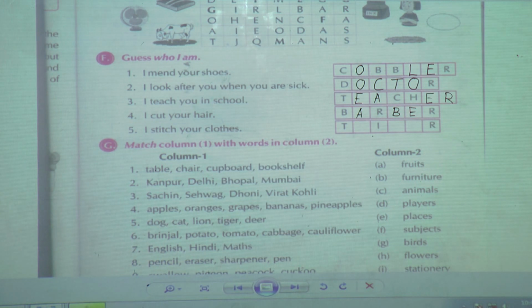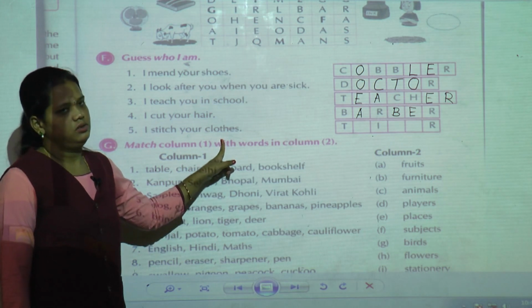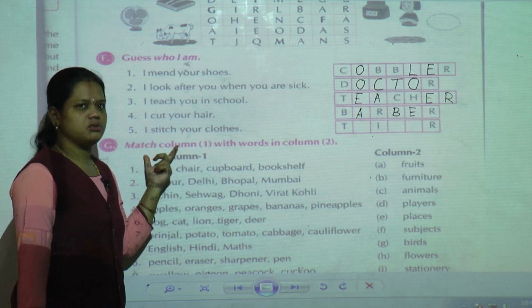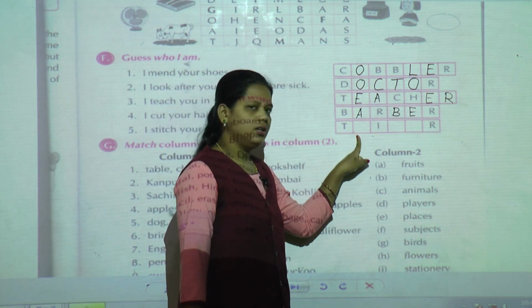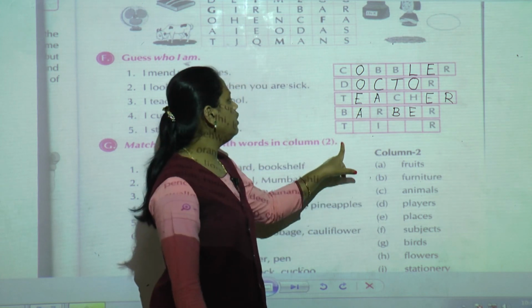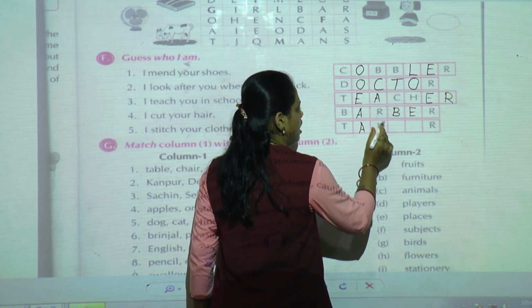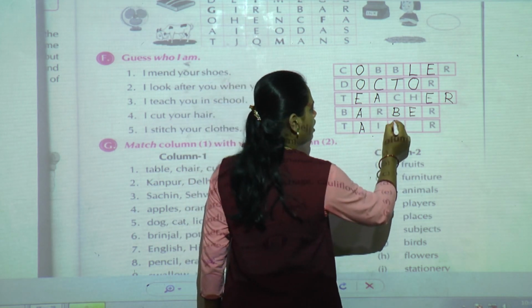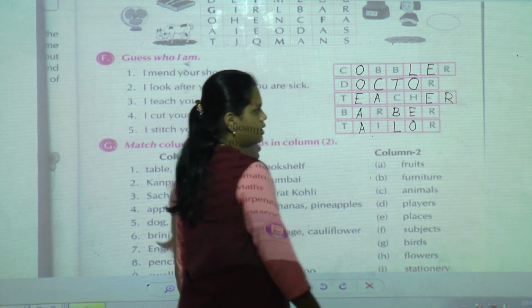Now next one is the last one. I stitch your clothes. Who is that person who stitches our clothes? The name of the person is, we can say, tailor. Okay. So what is the spelling of tailor? T is already given. After T, A, I is given. Then L, O, R is already given.